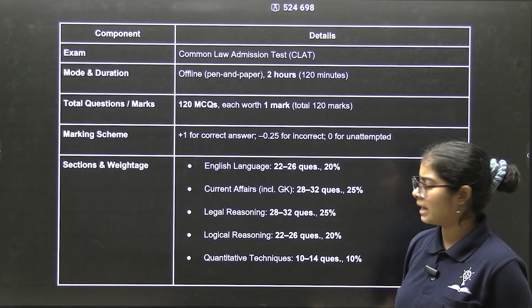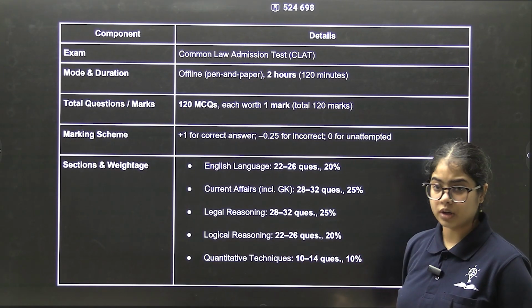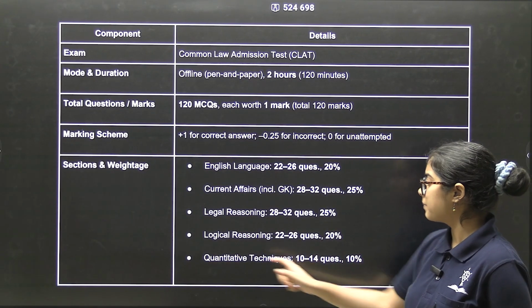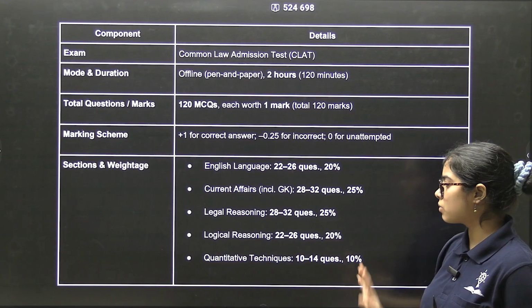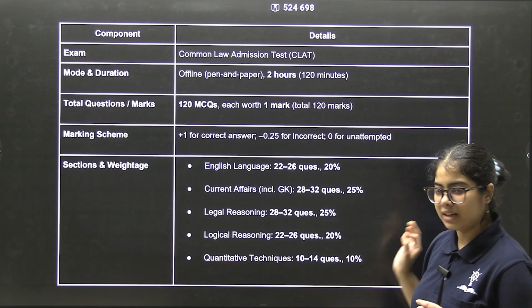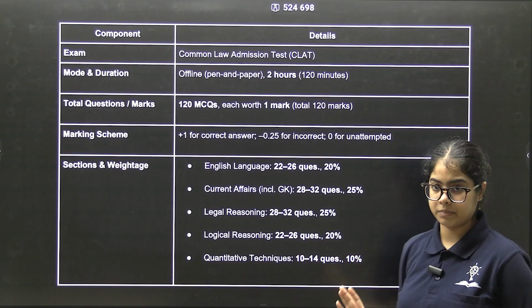Weightage और marks ये हैं. Legal reasoning 28 to 32, 25%. Logical reasoning 22 to 26, 20%. And quantitative is the least, 10 to 14 questions, 10%.